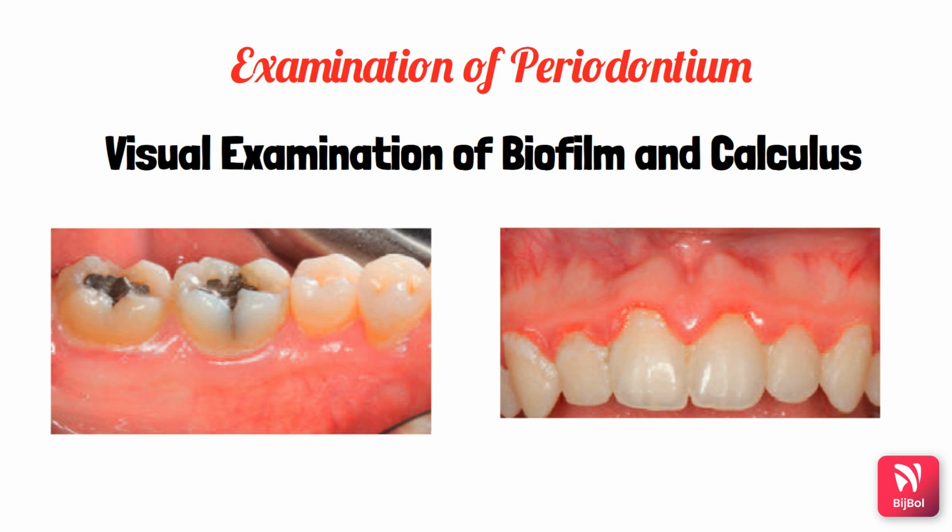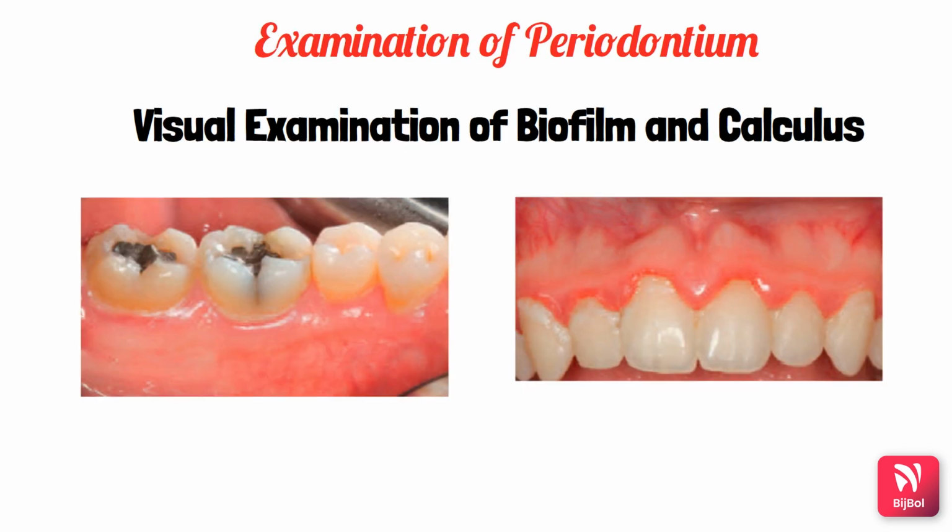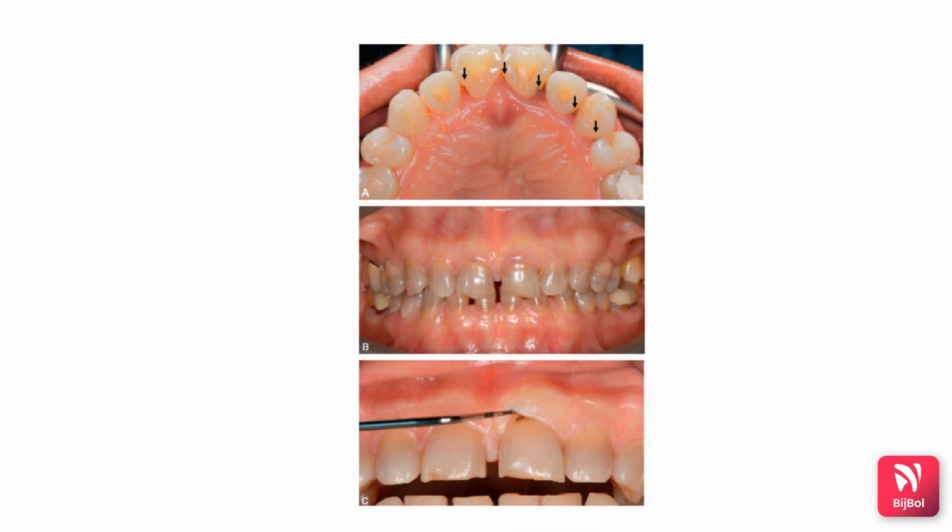In the next picture, you can see the inflammatory response in the marginal gingiva because of the biofilm accumulation on the tooth surface. So, you can see the inflammatory lesion on the marginal gingiva. In the next pictures, you can see that the subgingival calculus is visible on the tooth surface along the gingival margin. So the presence of this biofilm is associated with the inflammatory changes.